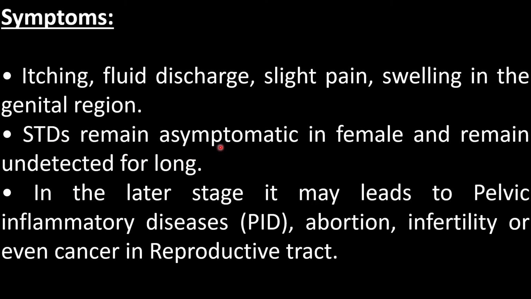STDs remain asymptomatic in females and remain undetected for a long period. In the later stage, they may lead to pelvic inflammatory disease, called PID, abortion, infertility, or even cancer in the reproductive tract. So these are all the consequences of STDs.